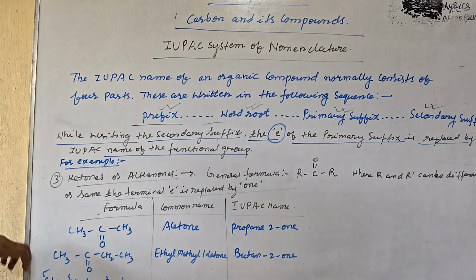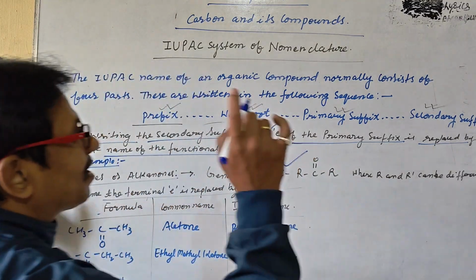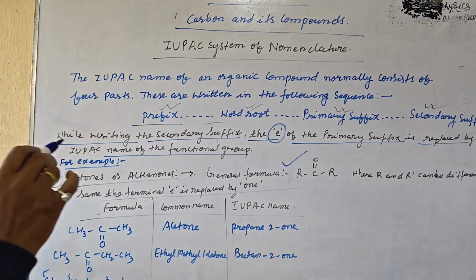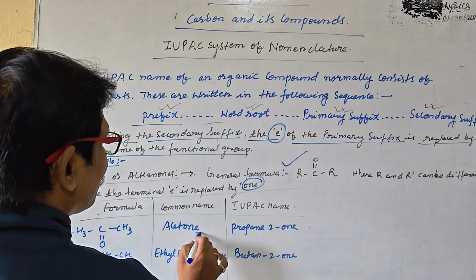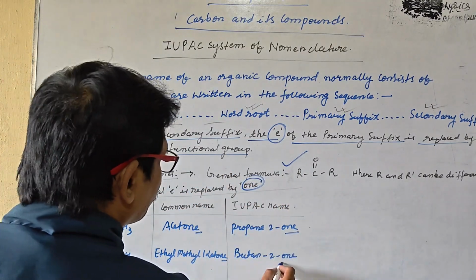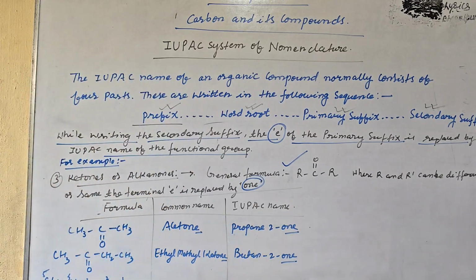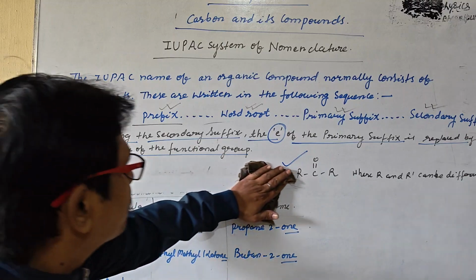So these are the things. The general formula is that R and R' can be different options that can be replaced by 1. Like here, E is going to be replaced by 1, E is going to be replaced by 1. This thing you have to understand. The general formula is also there, you can remember it. Carboxylic acids or alkanoic acid, the last one.